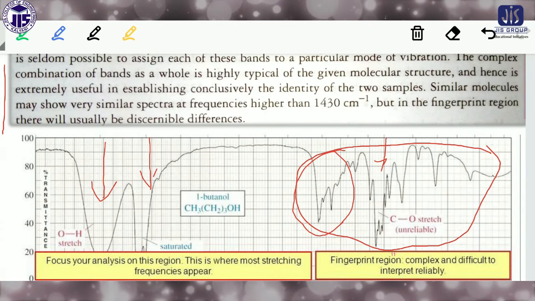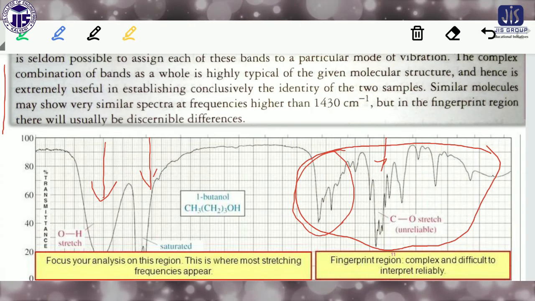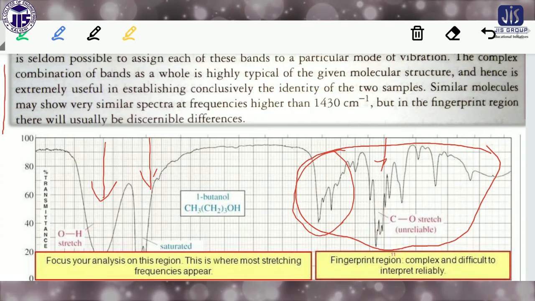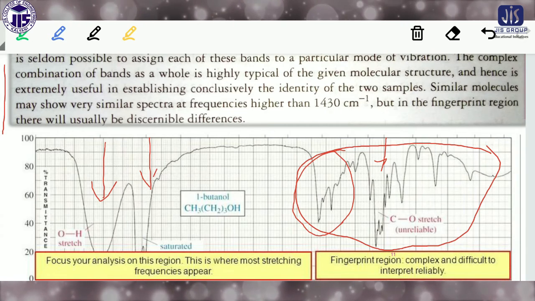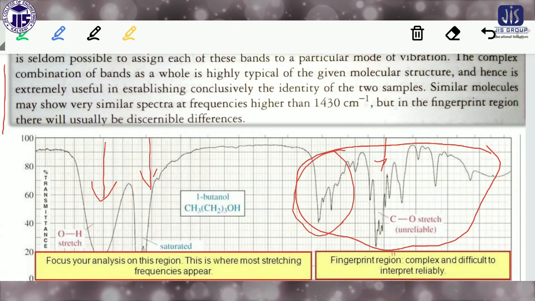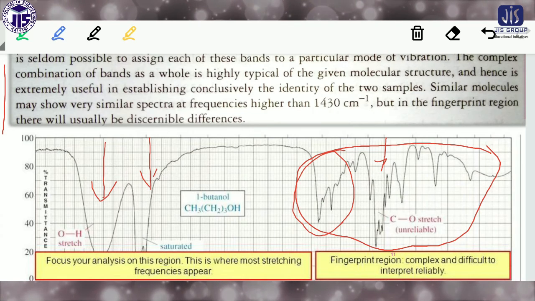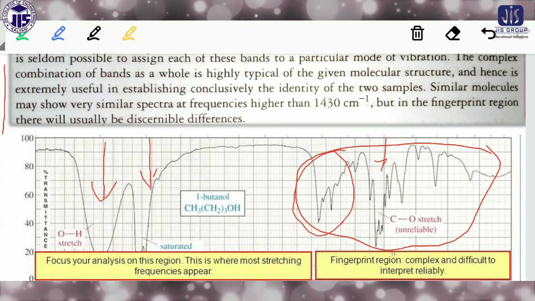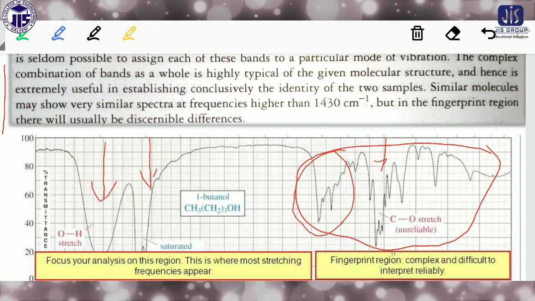In this region, for most compounds, there are many small peaks, and the peaks overlap with each other. If there are very small or overlapping peaks, the instrument is also unable to give each and every individual peak. There is a chance of an overlapping broad peak, and this looks like the fingerprint of a human being.